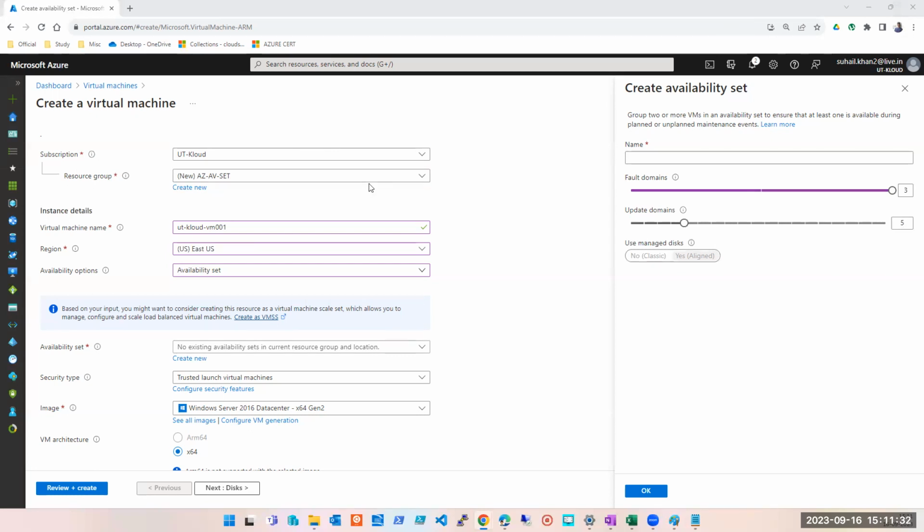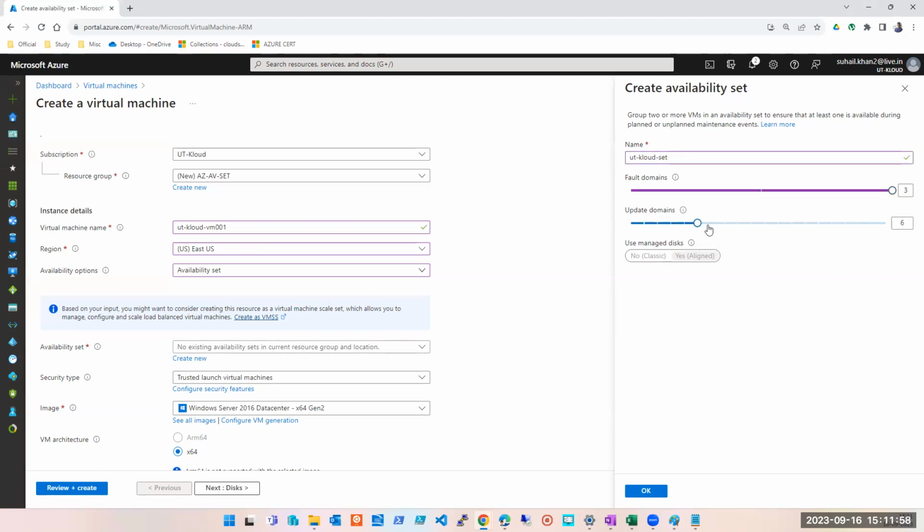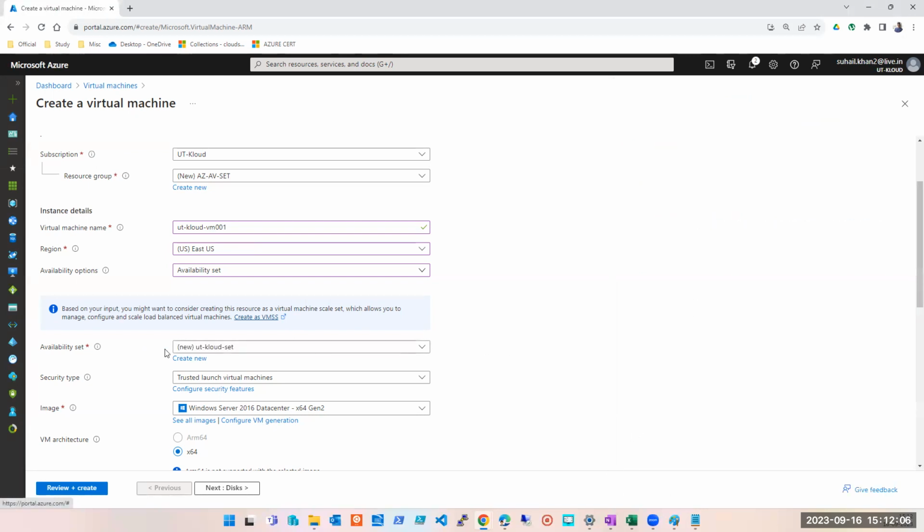Okay, look at this. So that has nothing to do with my subscription, it has to do with the region. Do you understand now, guys, how the region is very important? Because services are dependent on it. That particular region had the availability set feature, but with a limited condition: fault domain can be 2 maximum. But I want 3 fault domains, and let's say I want 6 update domains, and I'm creating it here. Now my availability set is created.